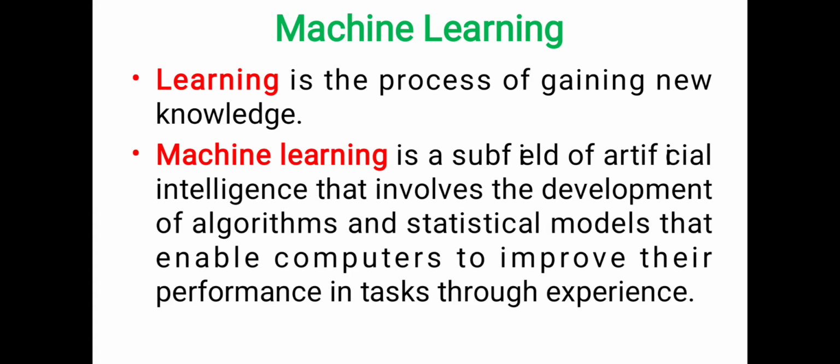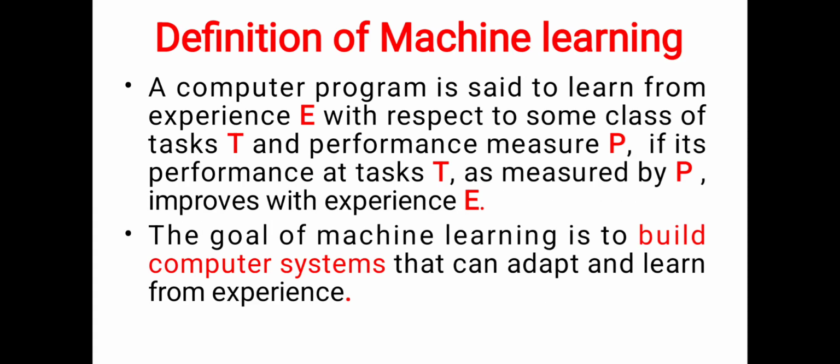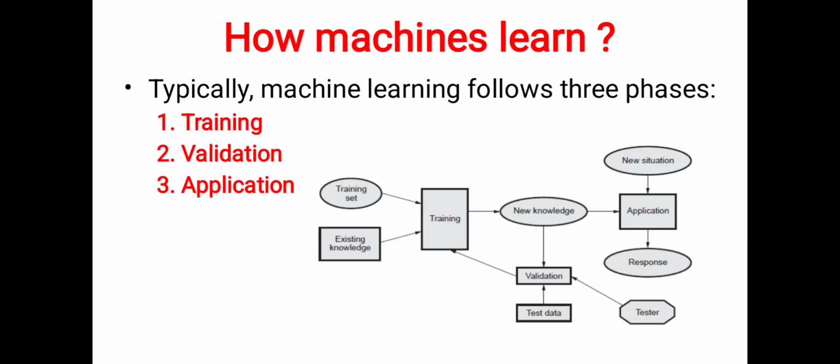Machine learning is a subfield of artificial intelligence that involves the development of algorithms and statistical models that enable computers to improve their performance in tasks through experience. Definition of machine learning: a computer program is said to learn from experience E with respect to some class of task T and performance measure P, if its performance at task T, as measured by P, improves with the experience E. The goal of machine learning is to build computer systems that can adapt and learn from experience.